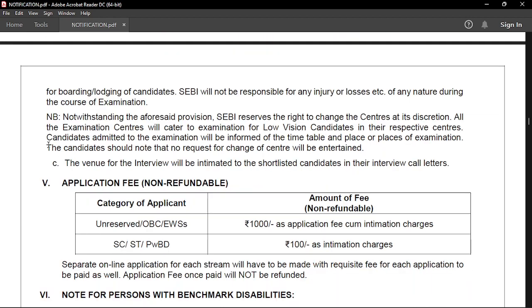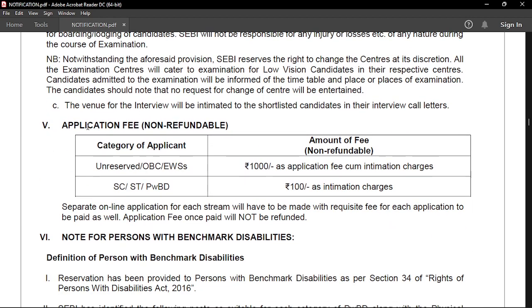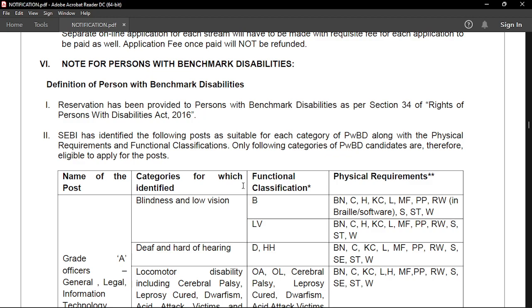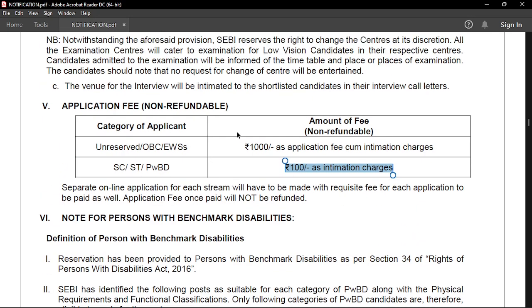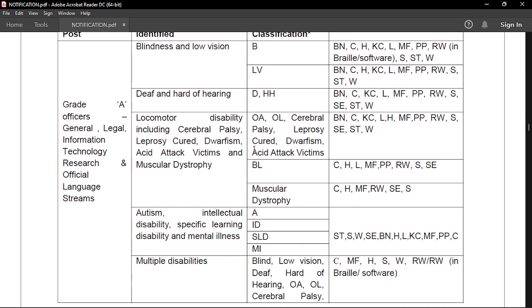And the application fee, that is very important for all the unreserved, OBC or EWS candidates. The application fee is 1,000 rupees, including intimation charges. So everything is incorporated in 1,000 rupees. And for SC, ST, and PWD candidates, the intimation charges or fee is 100 rupees. So keep this information very, very carefully.